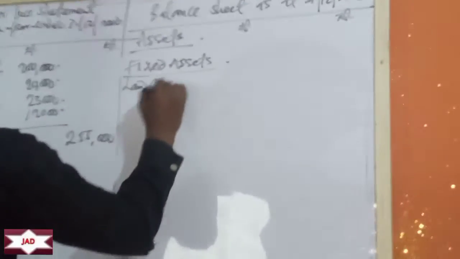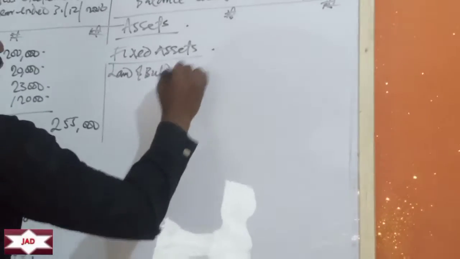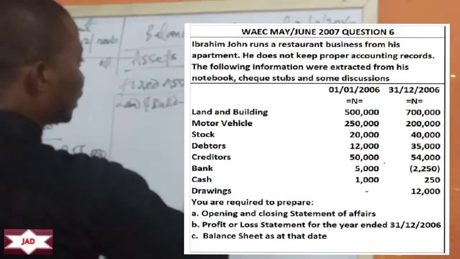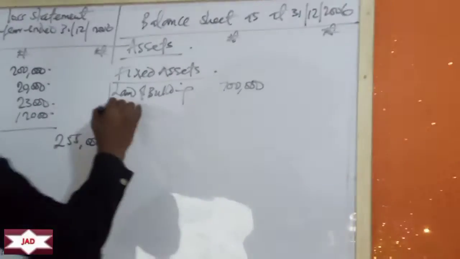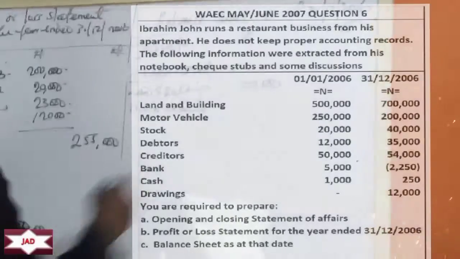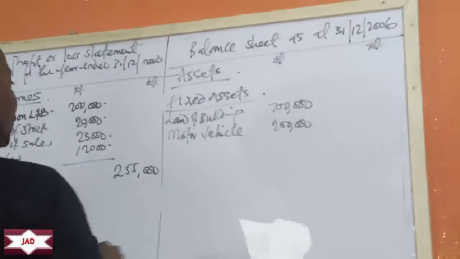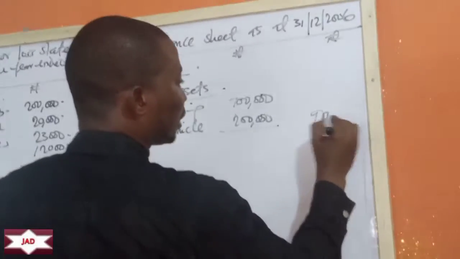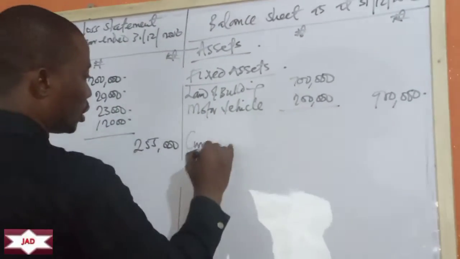Land and building. At the end of the period that would be 700,000 here. What's the next fixed asset? Motor vehicle. At the end of the period, it's now how much? 200,000. Any other fixed asset item there? No, so this is 700 plus 200, that would be 900,000.